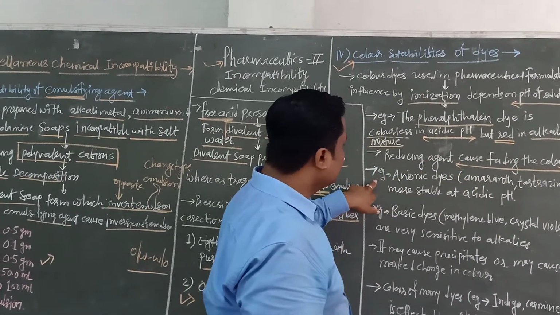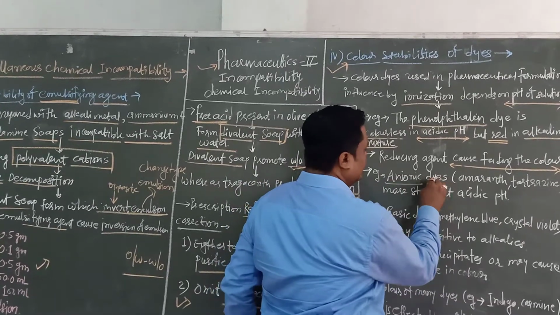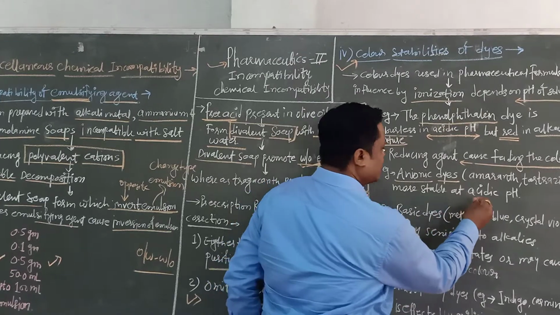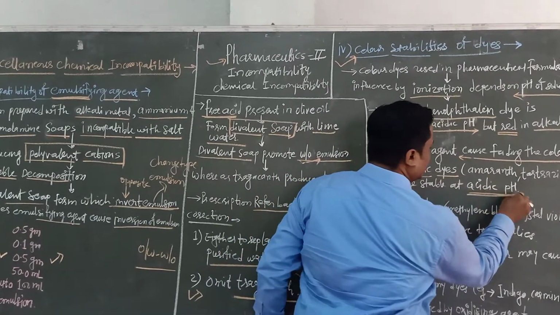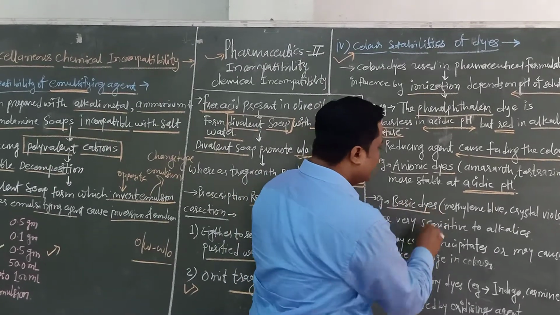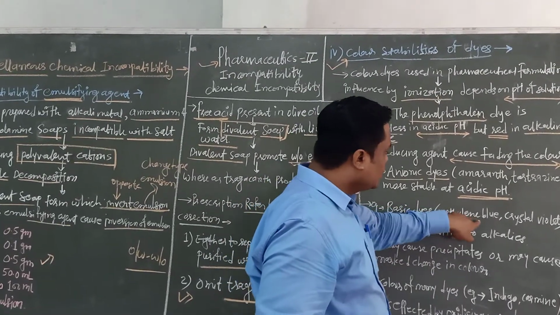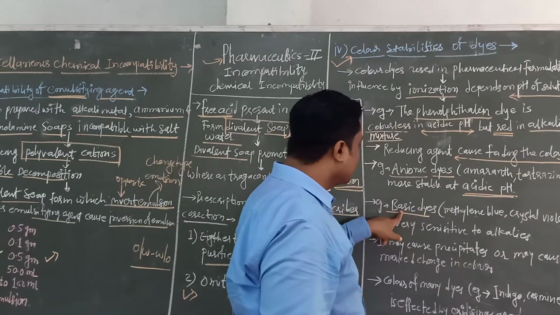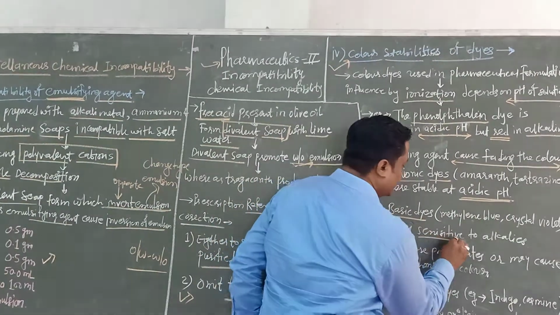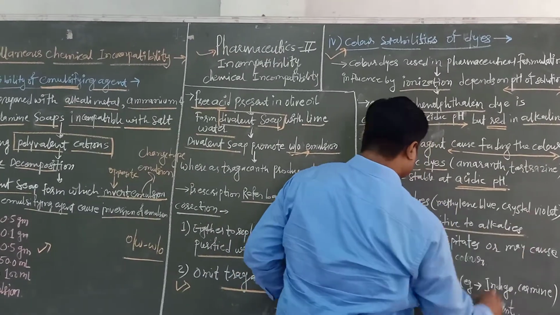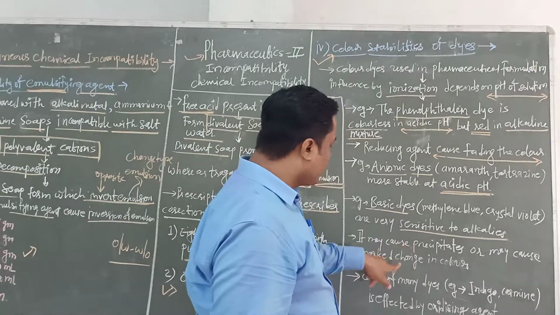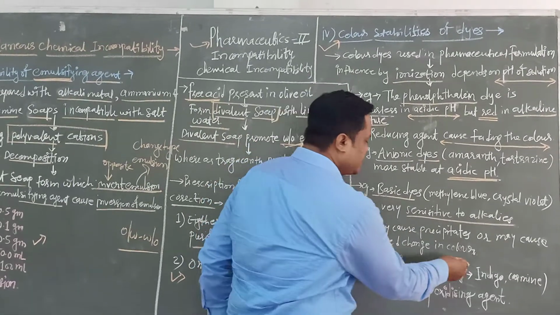Then the second example, anionic dyes. Examples are amaranth and tartrazine. They are more stable in acidic pH. Then the next example, basic dyes, for example methylene blue and crystal violet. These basic dyes are very sensitive to alkalis, and this may cause precipitates or a marked change in color.